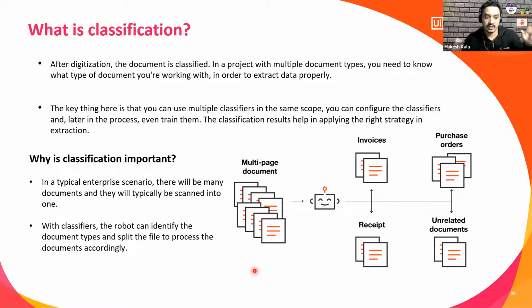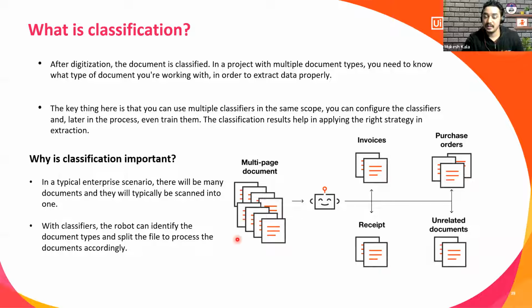The next stage in the DU was the classification. What happens in the classification? If you see this diagram, you have multiple documents and you have a robot. The robot does the classification and says, hey, you have an invoice, you have a purchase order, you have receipts, and there are some documents which are unrelated.